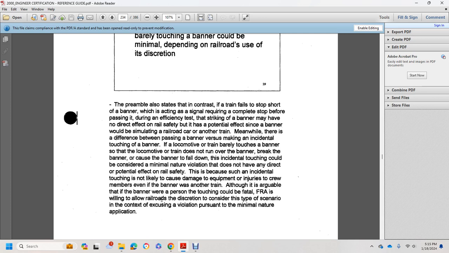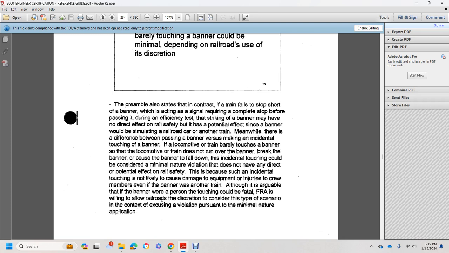The potential effect of passing the banner would be striking a rail car in another train. Meanwhile, there is a difference between passing a banner versus making an incidental touching of the banner. Suppose the locomotive of the train barely touches the banner. The locomotive does not run over the banner, break over the banner, or cause the banner to fall down. The incidental touching could be considered a minimal nature violation, with no direct or potential effect on rail safety.